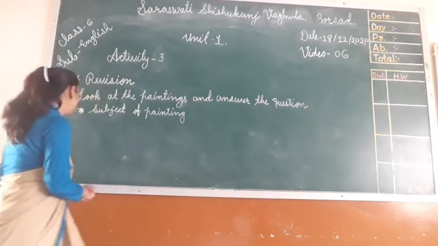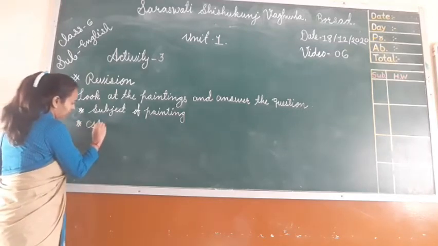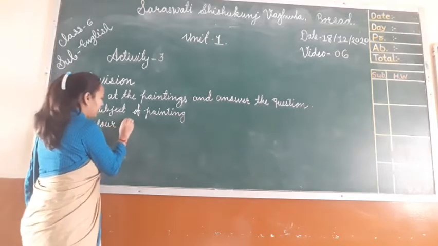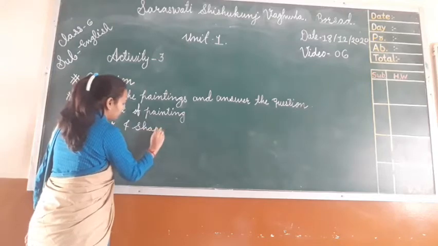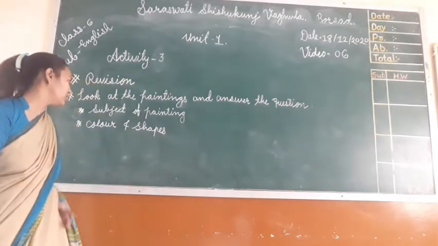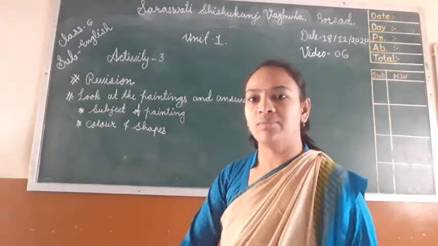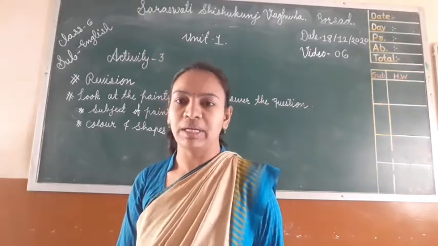Styles of painting means colors and shapes. Which kinds of color and which kinds of shapes are used by the painter, it is called the style of painting.